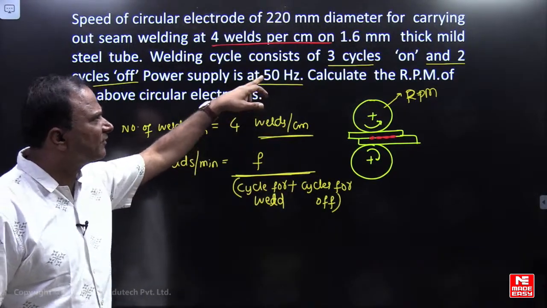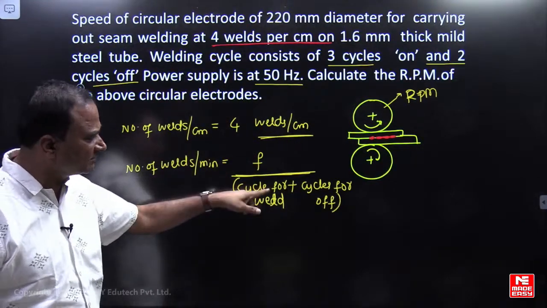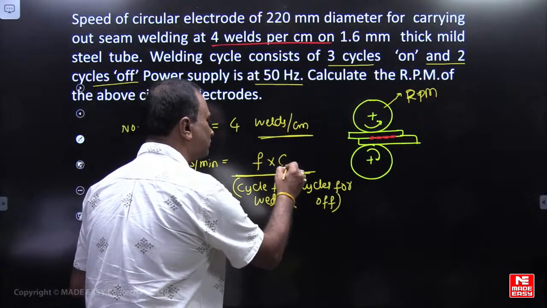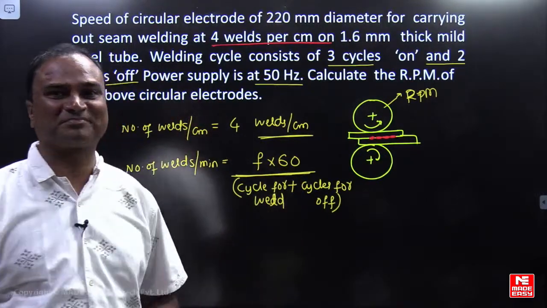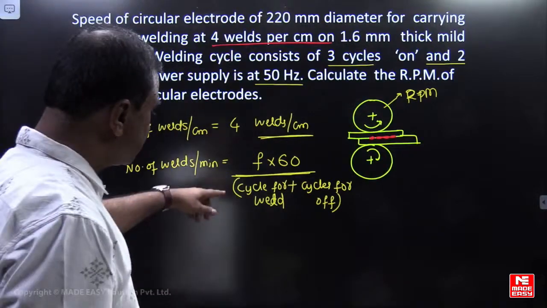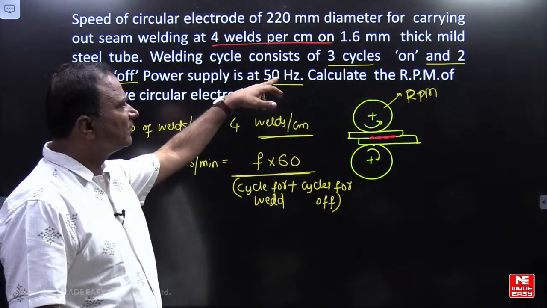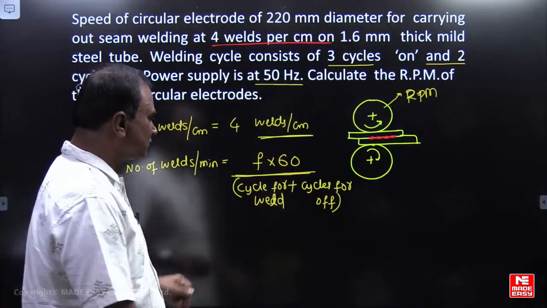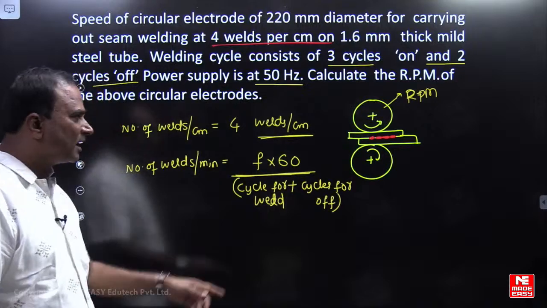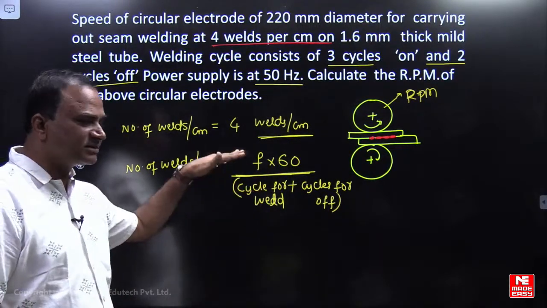So frequency is given 50 hertz, that is per second. Seconds divided by 60 will give minute. That's why I am going to multiply with 60. So why 60 is coming? Seconds is converted into minute. Seconds by 60 will give minute, because frequency is given as 50 hertz. So in this formula, number of cycles on, number of cycles off. Off means we can say, friends, it is an idle cycle. On means it is a weld cycle.